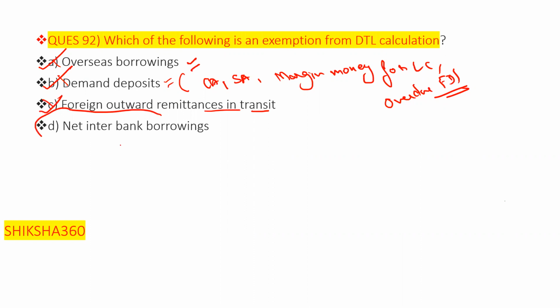So only one thing is left, that is option number D, that is net interbank borrowings. So this is our answer, because all the above are the main components of the DTL. This is not a component of the DTL. So option number D is our answer.